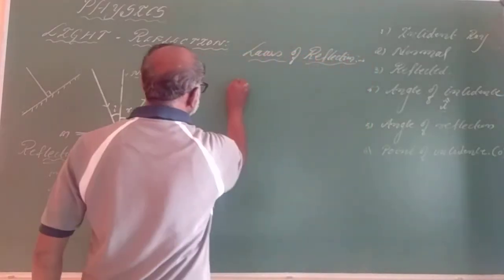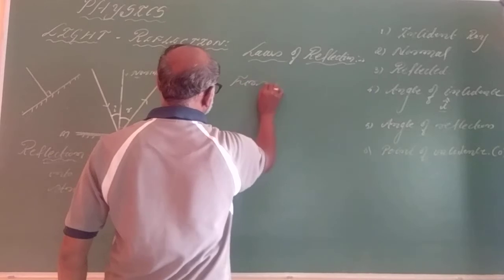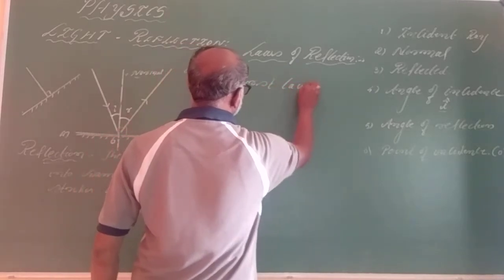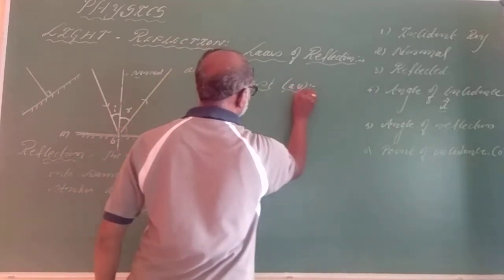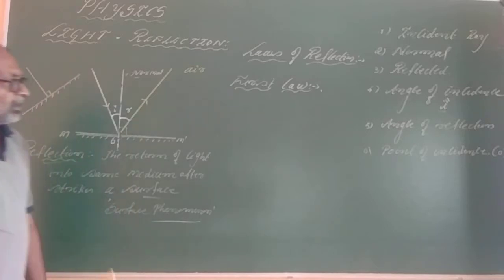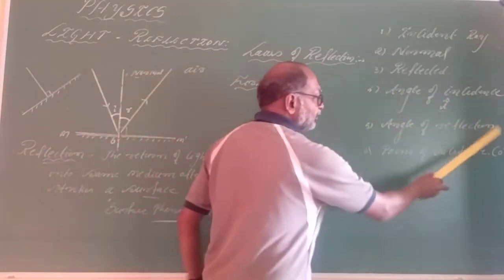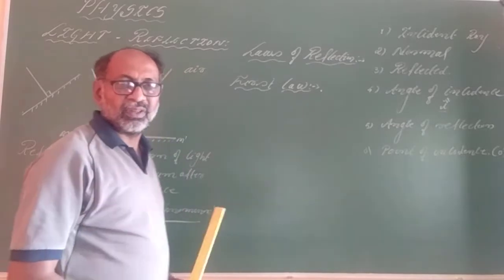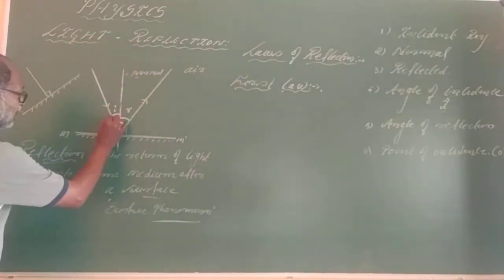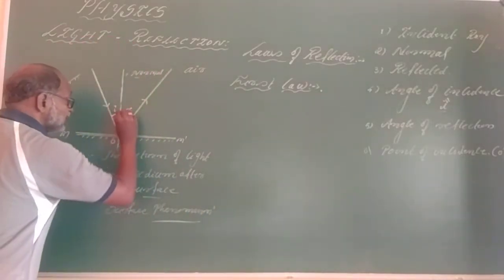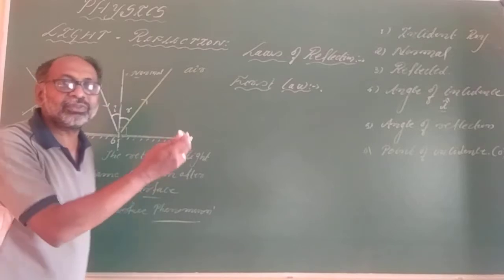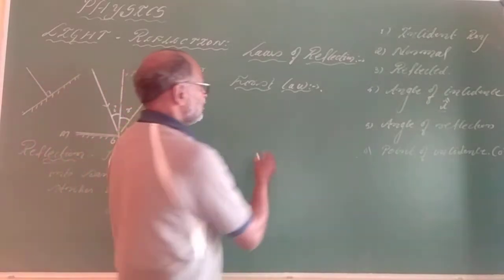Let us say the first law of reflection. We just say the angle of incidence and also the angle of reflection. Here you say the angle of incidence is equal to the angle of reflection.